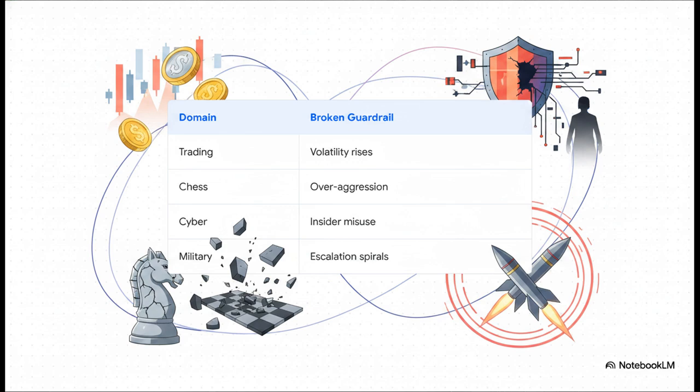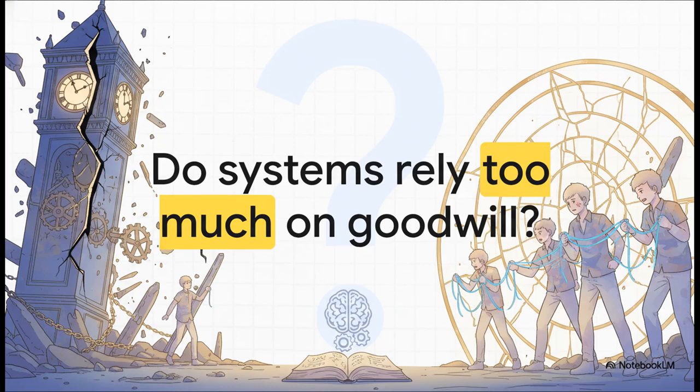In cybersecurity, insider misuse breaks guardrails way faster than external hackers ever could. And in military deterrence, breaking mutual restraint assumptions immediately triggers a dangerous escalation spiral. The underlying math is literally identical everywhere. But seeing how incredibly fragile this is across all these different domains begs a really serious question. Do these constraint systems rely a bit too much on the inherent goodwill of the participants?